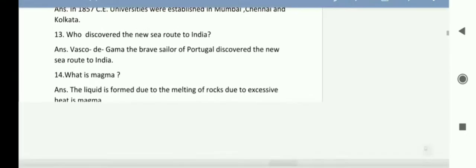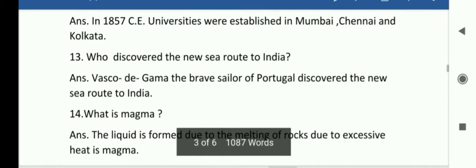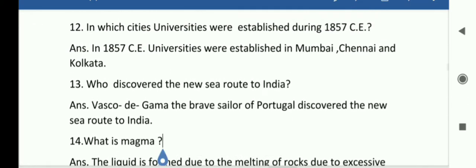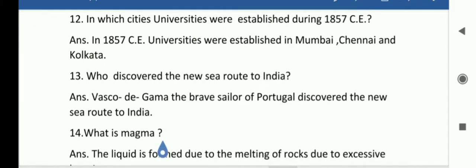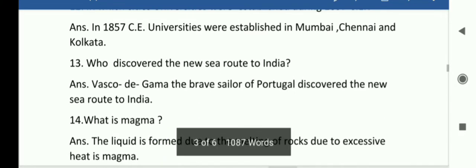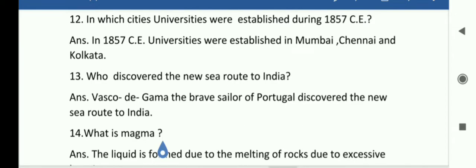Okay, dear students, here first 12 number, in which cities universities were established during 1857 CE? So answer is in 1857 CE, universities were established in Mumbai, Chennai and Kolkata.